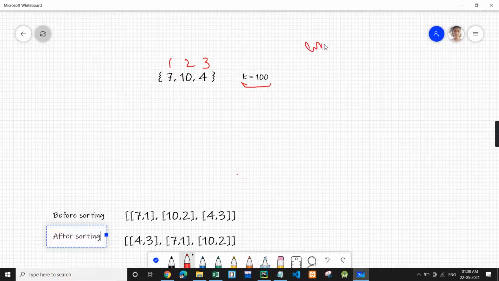Let's take a variable answer in which we will store the maximum number of stocks which we can buy using k amount. We need to find the maximum number of stocks with this specified amount.